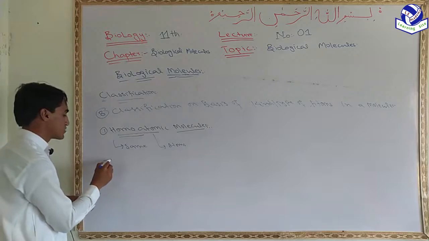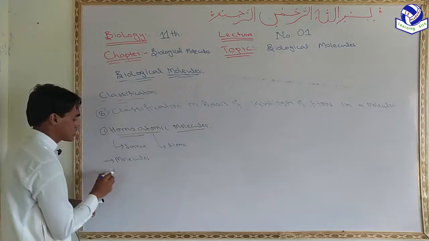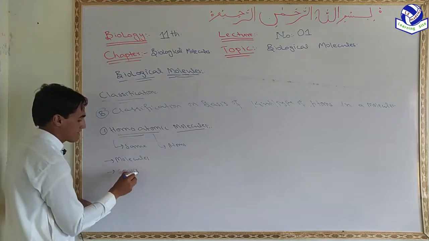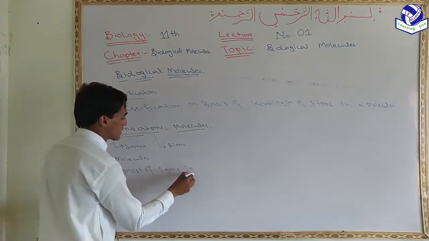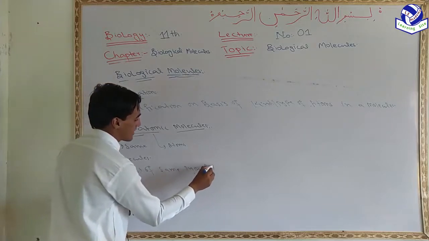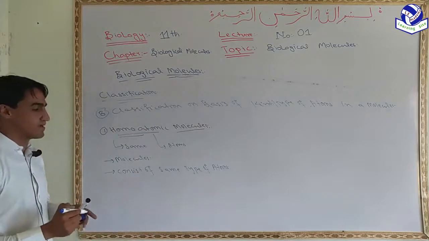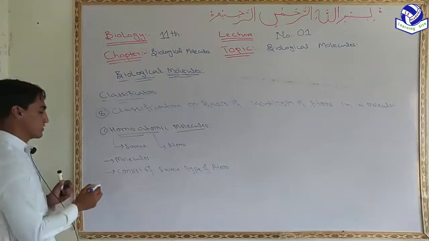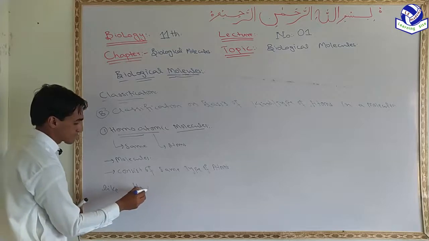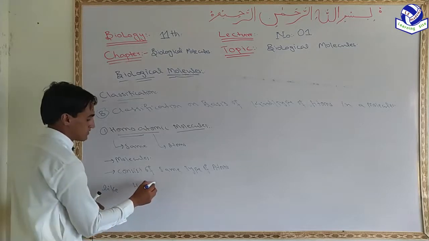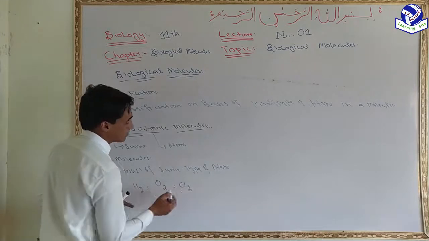The type of molecule which consists of the same type of atoms, or atoms belonging to the same element, is called a homoatomic molecule, like H2, the molecule of hydrogen, O2, the molecule of oxygen, and Cl2, the molecule of chlorine.